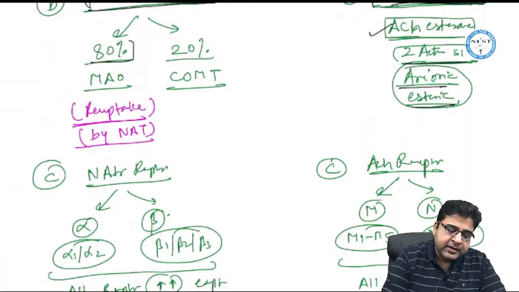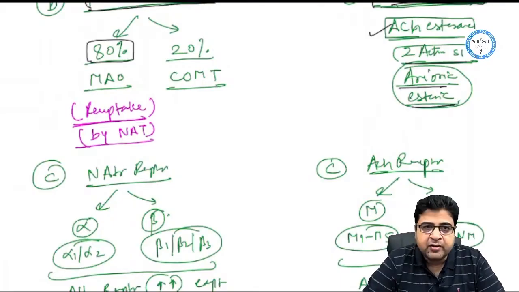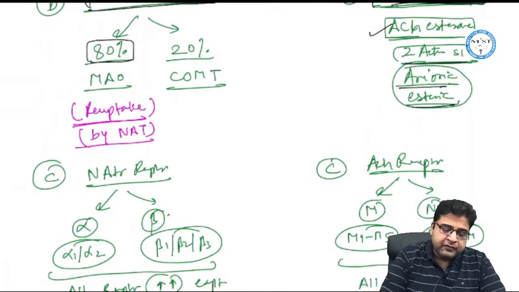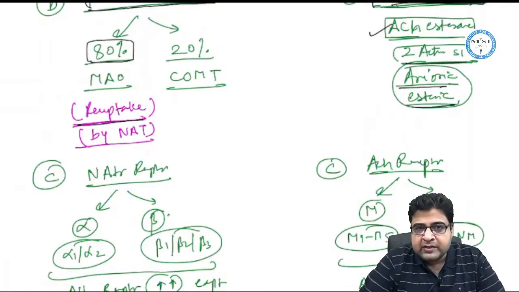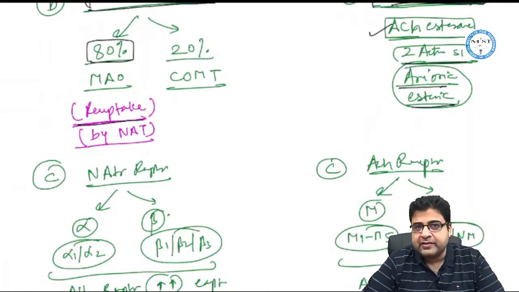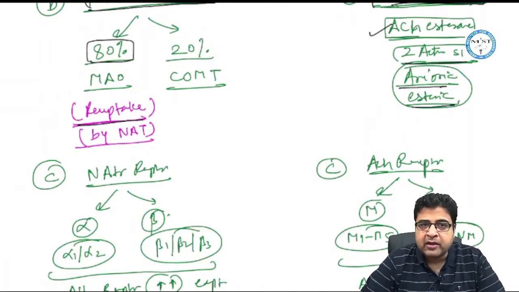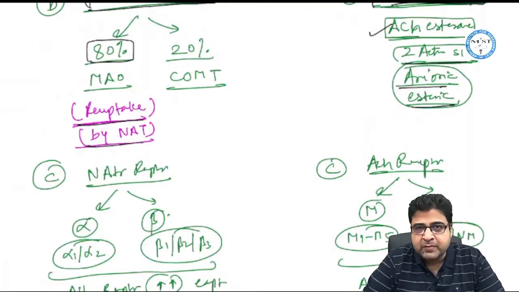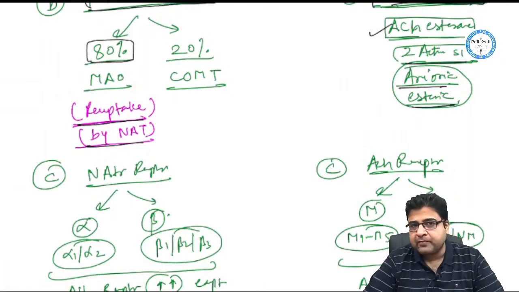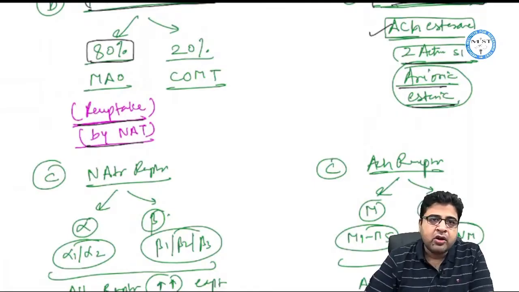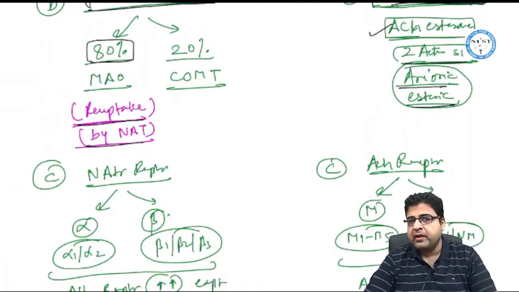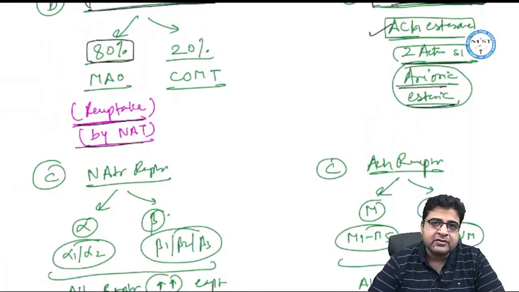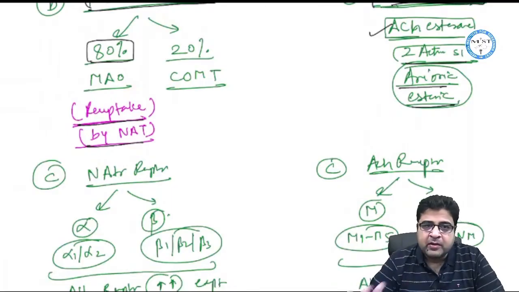The main enzyme is MAO, which is required for metabolism of 80% of noradrenaline, and MAO metabolizes this noradrenaline after its reuptake. Whatever noradrenaline is released will come back to the nerve first by the reuptake phenomenon, and this reuptake is possible with the help of a transporter. We call it the noradrenaline transporter. With the help of this noradrenaline transporter, noradrenaline comes back to the same nerve, and it is then metabolized by the MAO enzyme. So acetylcholine is metabolized by one enzyme, acetylcholinesterase, which has two sites, but noradrenaline is metabolized by two enzymes, MAO and COMT.